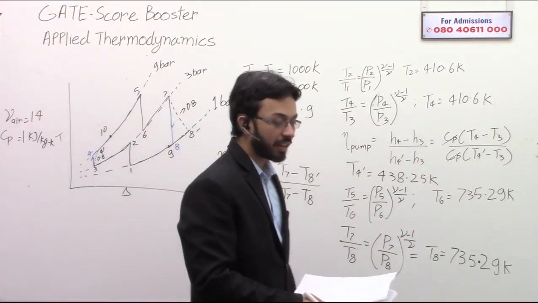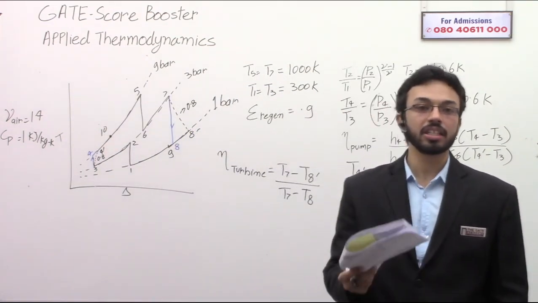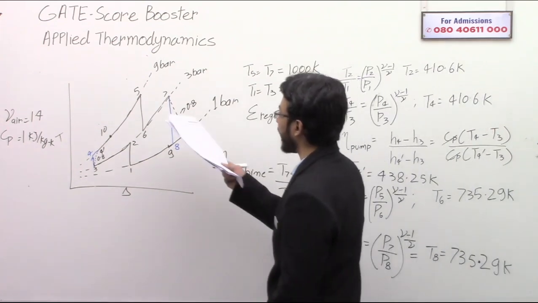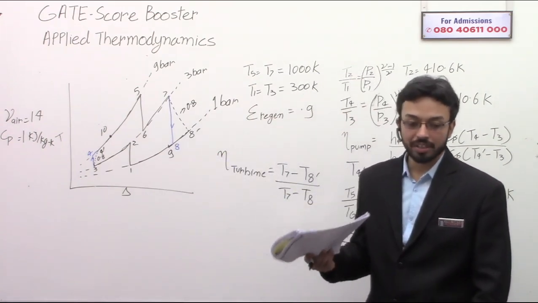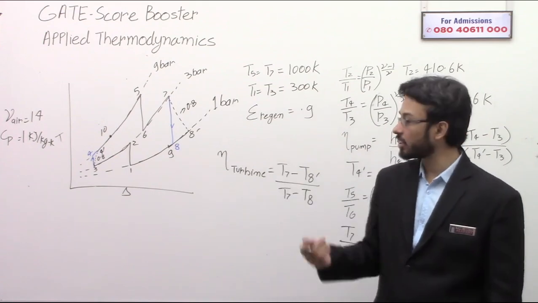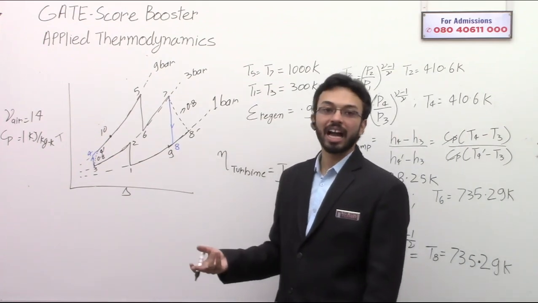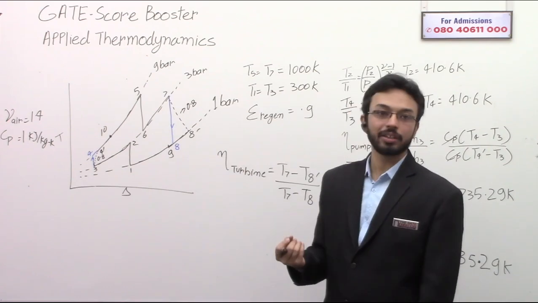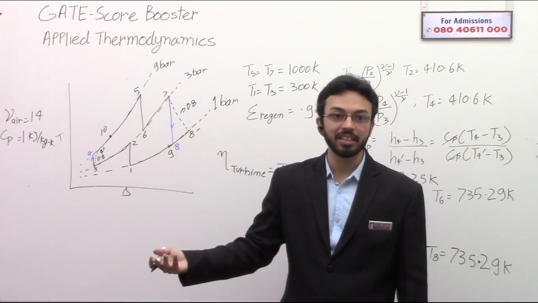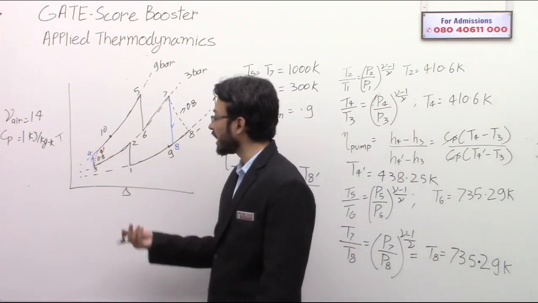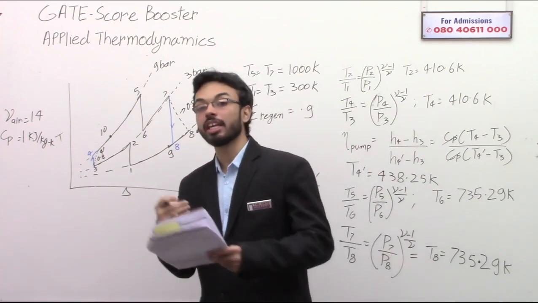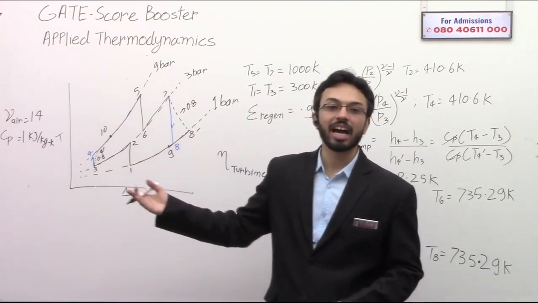Whenever there is a deviation from the ideal, we have to face the loss. In case of turbine, because of deviation from the ideal, the actual work that we get is lesser. In case of pump, because of the deviation from the ideal case, the actual work that we have to give to the pump is more than the ideal work.